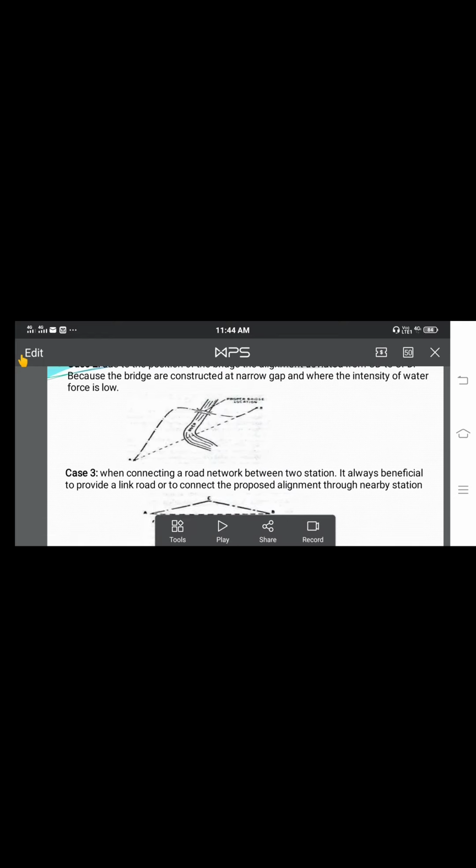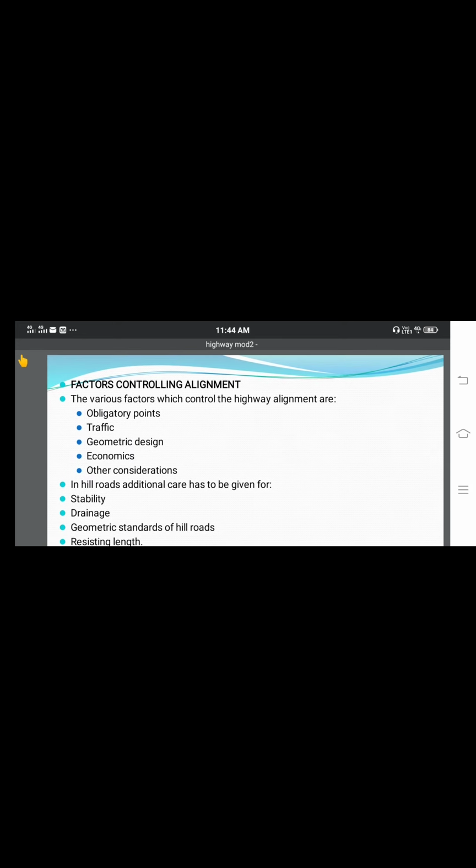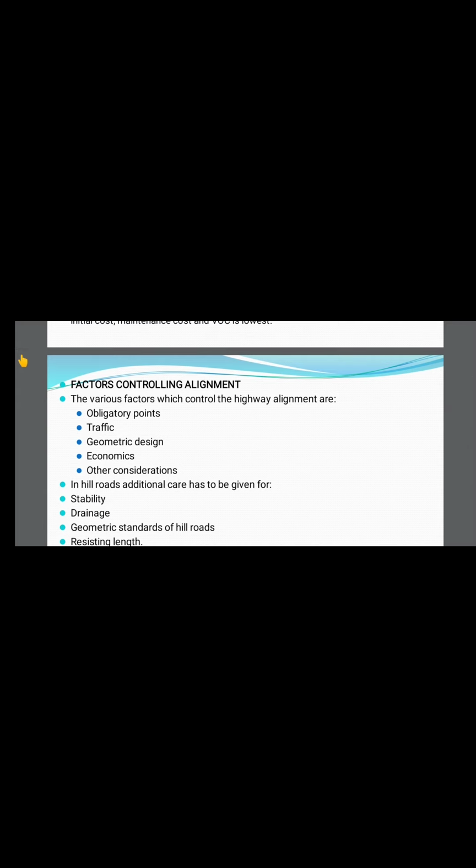Clear, what we studied here? Factors controlling the alignment: obligatory points, traffic, geometric design, economics, and other considerations. These are the five major points which are going to influence the design of the highway alignment.